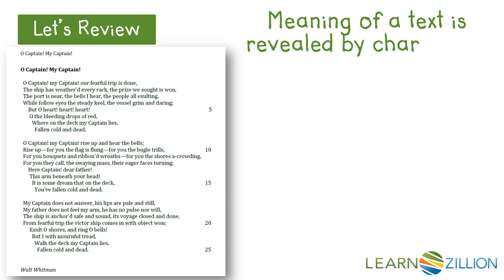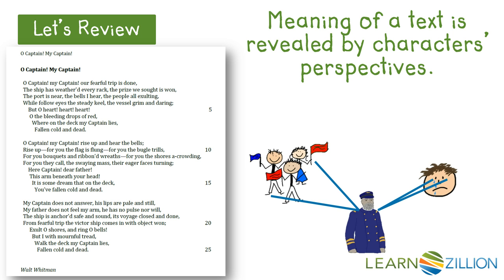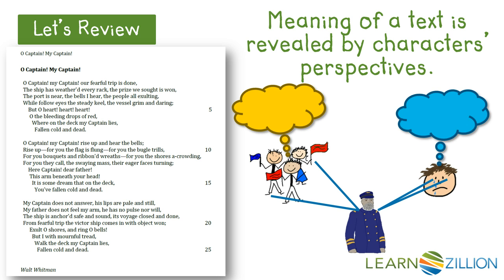As readers, we know that the meaning of a text is molded and influenced by the characters' perspectives. What I mean is, when there are multiple characters, each character has their own view of what is occurring in a text. A common mistake that some people make is that they read a text really quickly or only one time and think they were able to see all the author put there to see. They forget that if there are multiple characters, there are multiple points of view that are impacting the meaning of the text, and those multiple perspectives can't be fully understood in a quick or one-time read. Because of that, they really miss out on all there is to discover about a text.